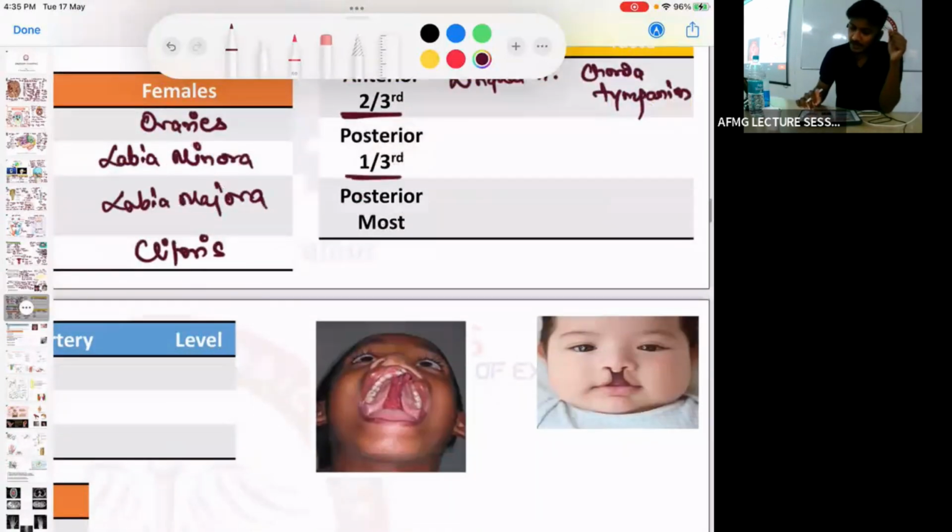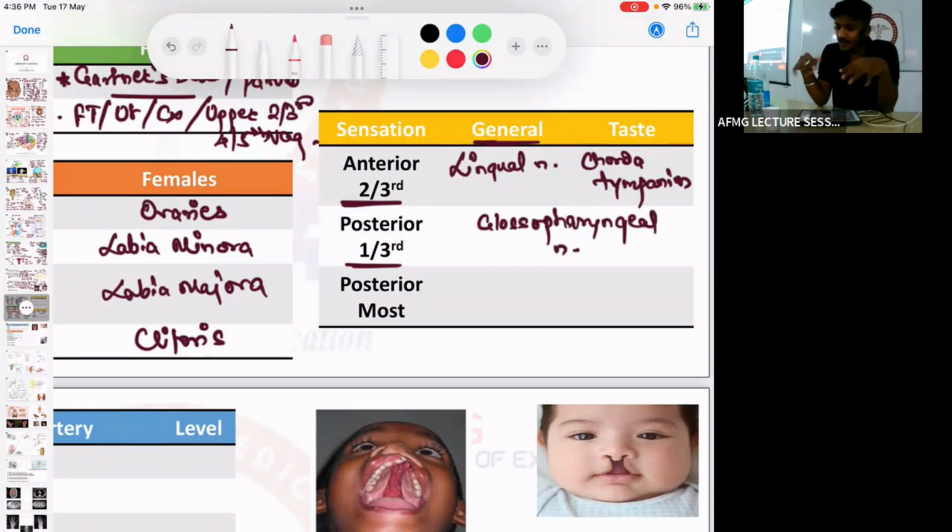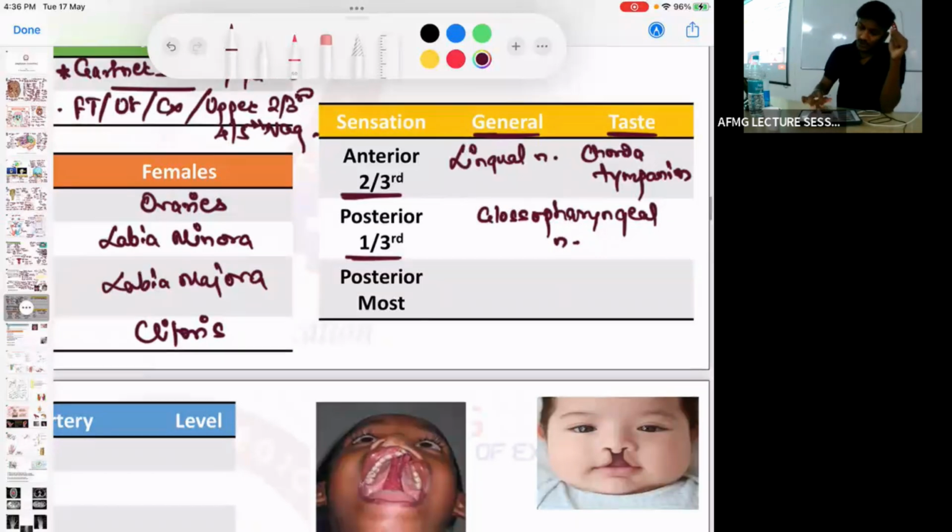Posterior one-third से general sensation and taste sensation both are carried by the glossopharyngeal nerve, which is the ninth cranial nerve.